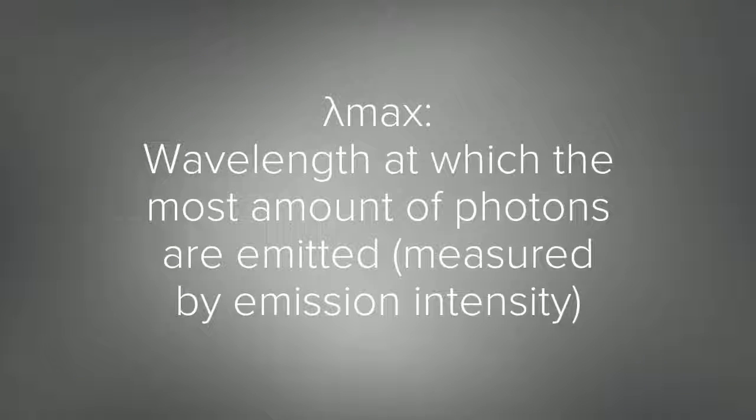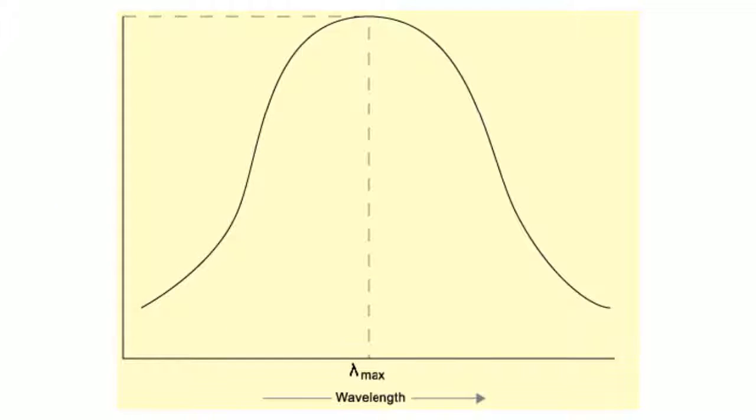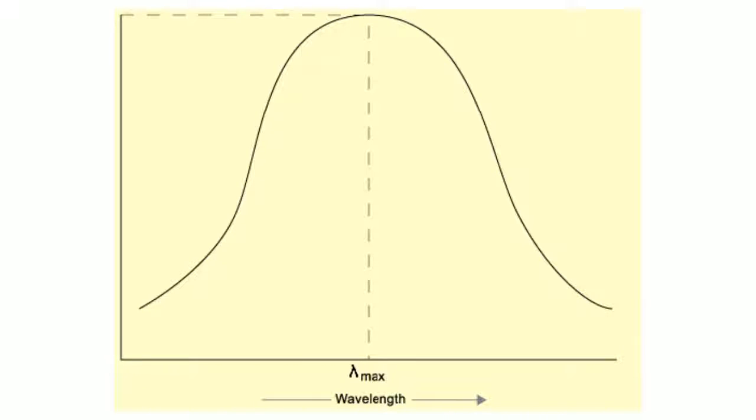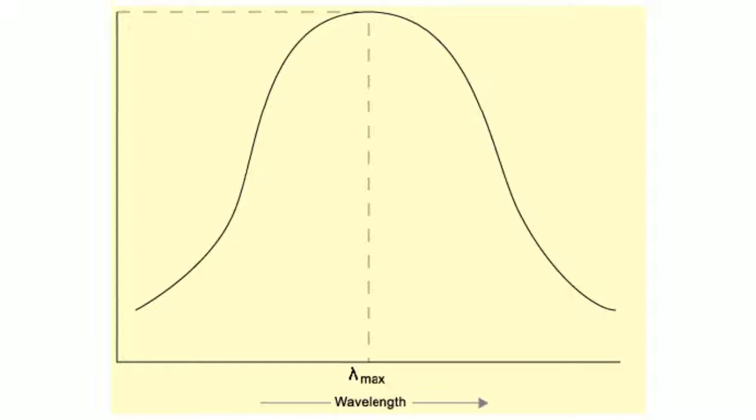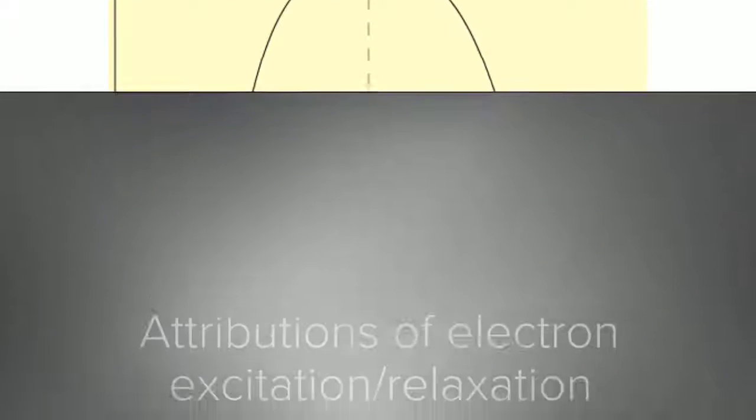In terms of emission spectroscopy, lambda max is the wavelength emitted most by the substance within a region of the emission spectrum, also known as a peak, which corresponds to the wavelength with the highest intensity in said region. Macroscopically, this translates to being the color observed by the eye, because intensity is the amount of photons of a certain wavelength the substance emits. Therefore, the substance is emitting the highest amount of photons of the wavelength lambda max, and therefore the eye registers more of those photons, and the brain interprets the substance as being that color.